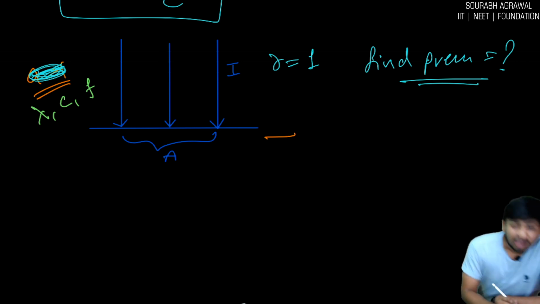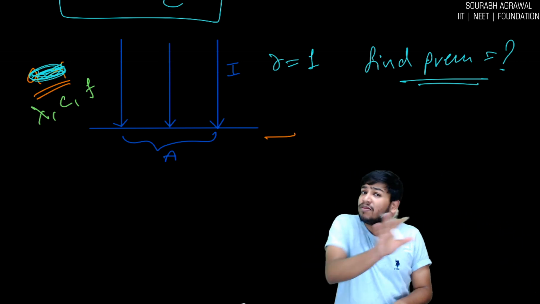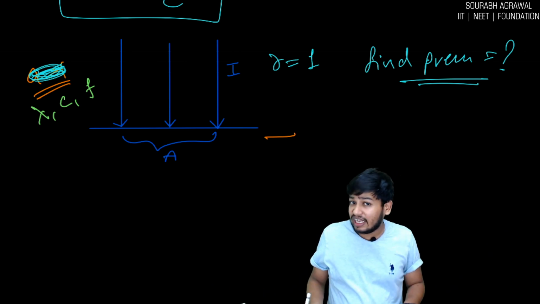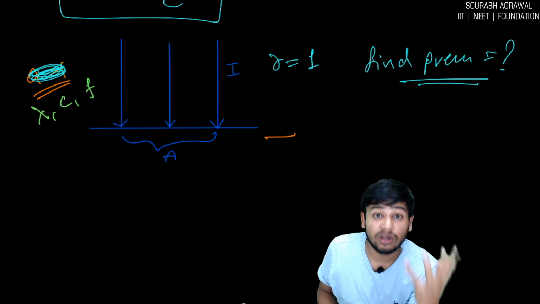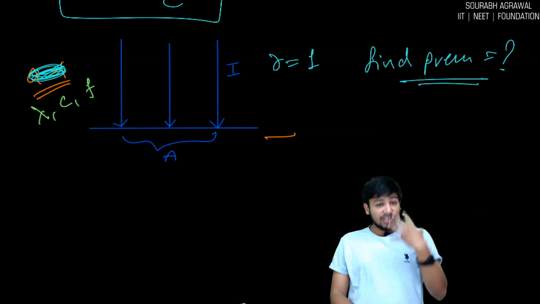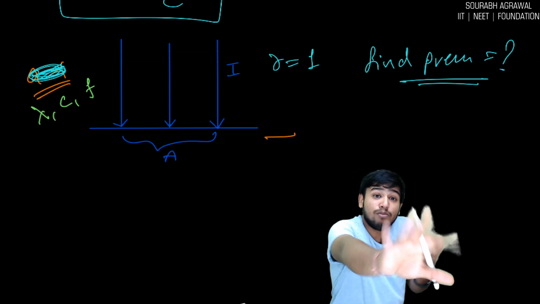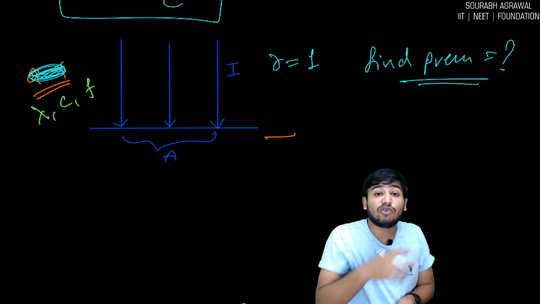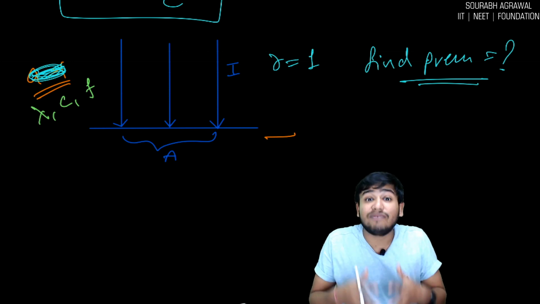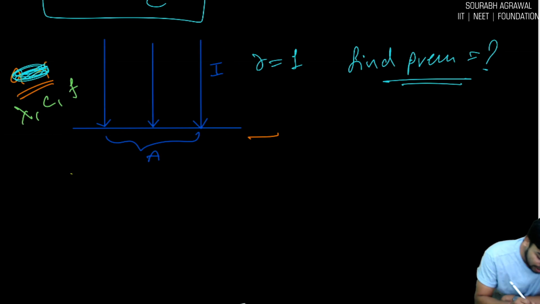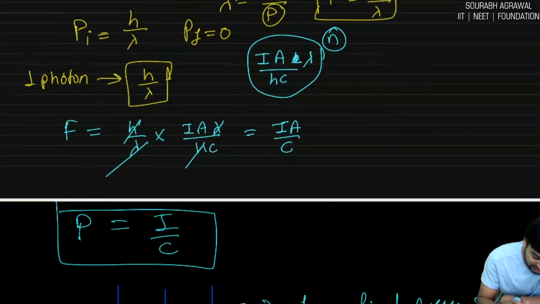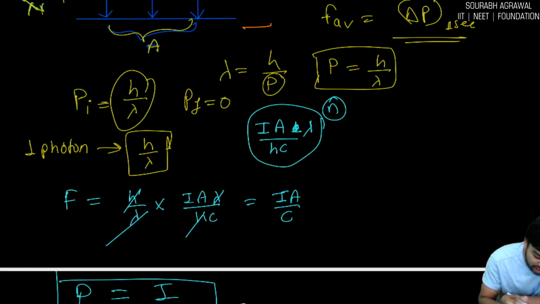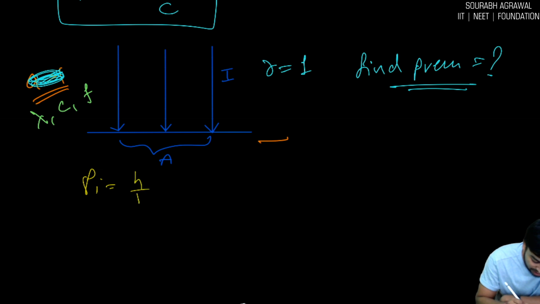Now, what will be the change? Initially, momentum is the same in both the cases. Now the final momentum is also there in the opposite direction. Initially when it is coming here, now it is going there. In the earlier case final momentum was 0, this time final momentum is not 0. Initial momentum was h by lambda. Now final momentum is also h by lambda in the opposite direction.